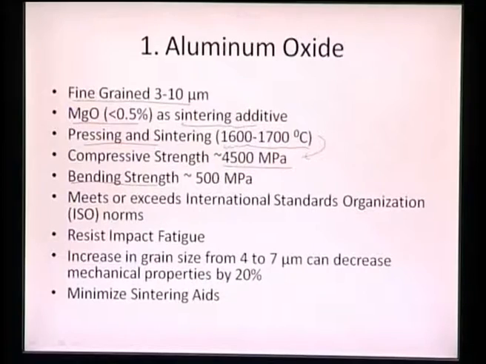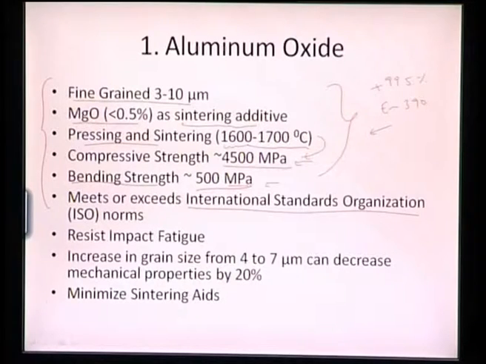It has a bending strength of around 500 megapascals. These are certain conditions imposed by the International Standards Organization, so that a particular aluminum oxide should meet or exceed all those ISO standards or norms. They also include a purity level: aluminum oxide has to be purer than 99.5%. Apart from that, it should have good compressive strength and good bending strength. It should also have a Young's modulus of the order of 390 gigapascals. Once it meets those international standards, it can also resist impact fatigue.